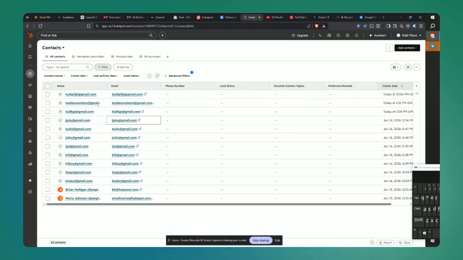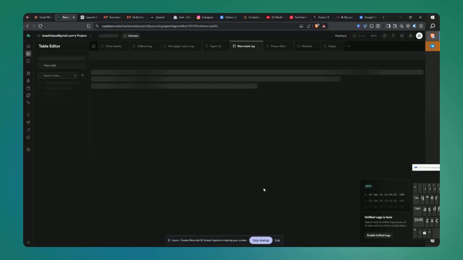Now, if you go to the HubSpot record, you can see that the Gmail we added earlier has been saved in the HubSpot contact details. If you go to Supabase as well, you would see that the data from the chat we just had has been automatically saved on Supabase.